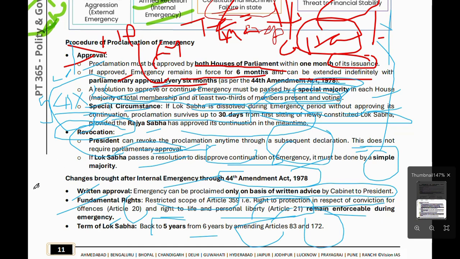This is a very important article. Maybe in alternate years, UPSC has asked questions on it. You have to study carefully and in depth. Next, let's proceed to the next article.